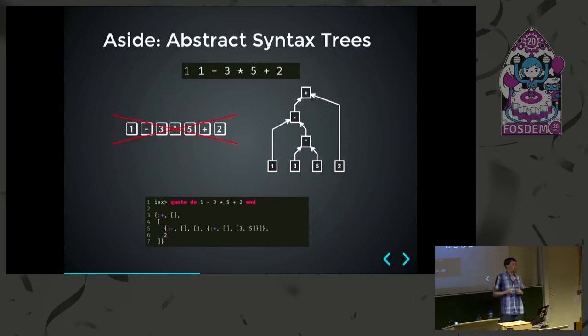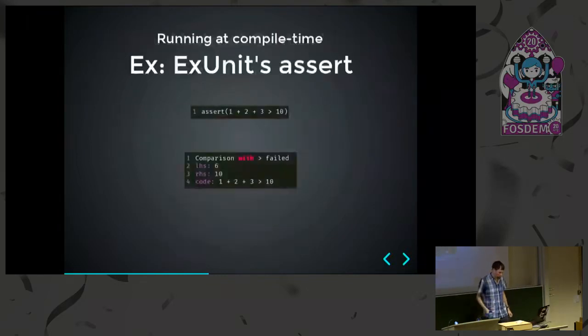Working with such a tree structure allows us to, for instance, pattern match on only the plus and say, okay, we have these two arguments. I don't care about what the arguments are because I will move them elsewhere without ever touching them, for instance. And here you see an example of what the AST actually looks like as an Elixir data type. If you don't immediately get it, that's not a problem. For time reasons, we're moving on.